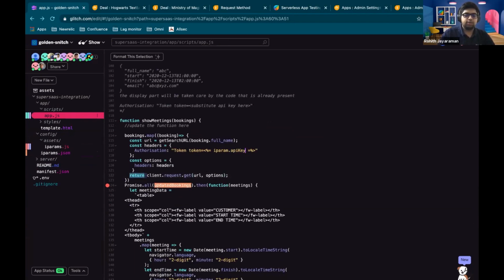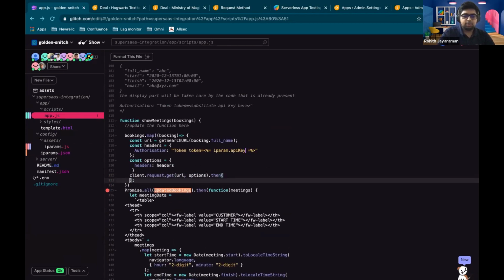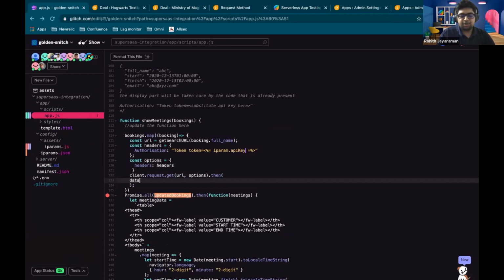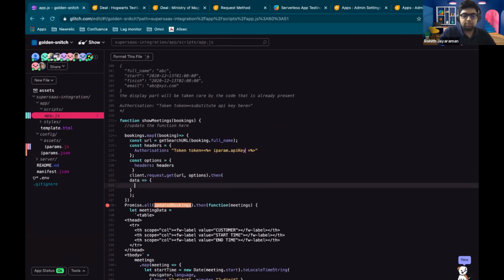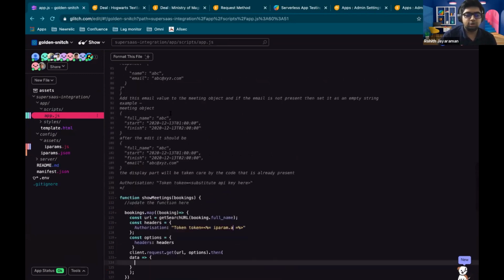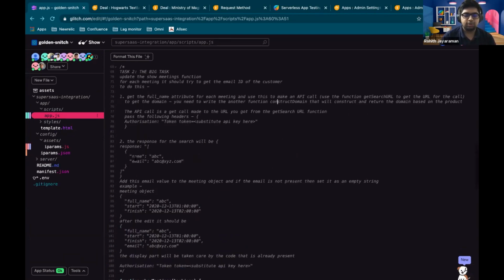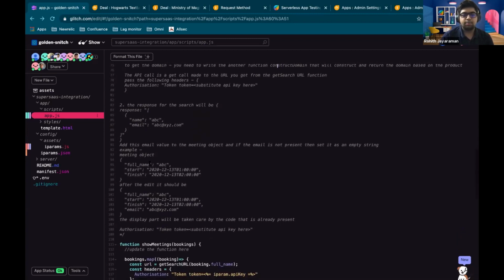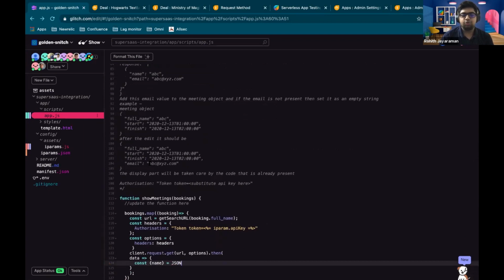Okay, so we're going to make this call and we can't return it directly, right? So what I'm going to do here is wait for this call to actually go through. I'm going to wait to get this, and then I'm going to put a dot then. And over here, I'm going to say, if I get some data, then I'm going to parse that data and get the email from it. To do this, you can just look at how the response is going to be. The response is going to be an array with a single object in case it exists, or no object if it does not exist. So you need to be checking for that as well.